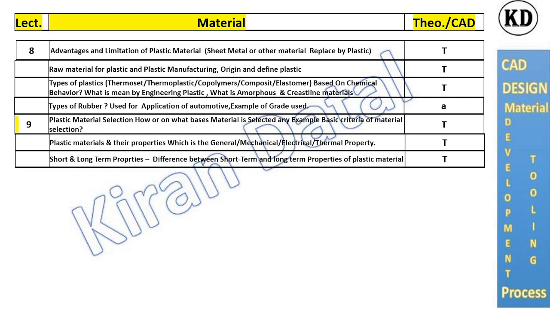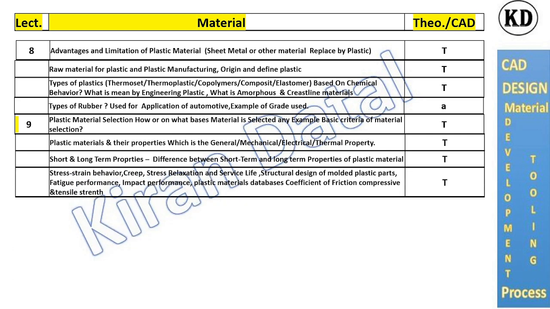In addition to that, there are short and long term properties, the difference between them, and how they affect material selection and end use.